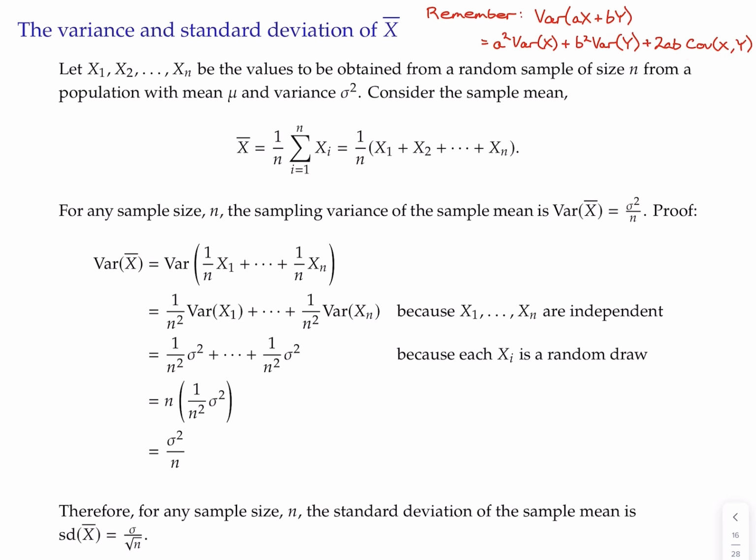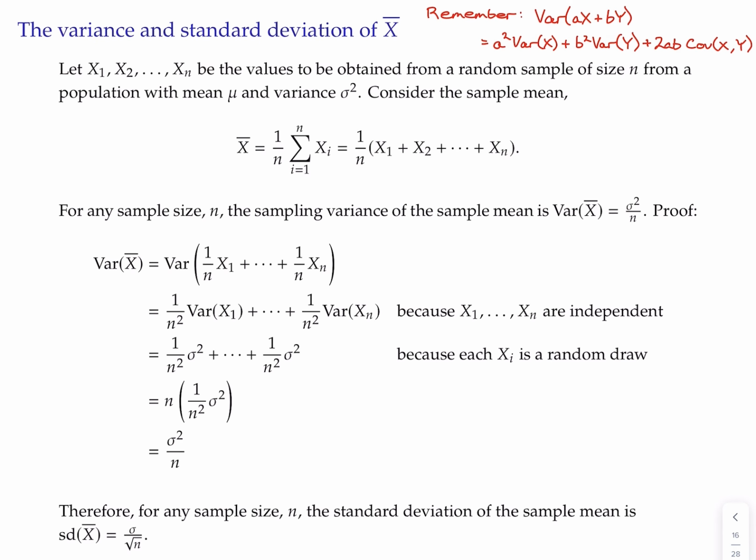So the variance of this linear combination is a squared variance of x, plus b squared variance of y. When you pull out constants a and b, they get squared because of the way variance is defined. And then you have a term that depends on the covariance of x and y, 2 times a times b times the covariance.